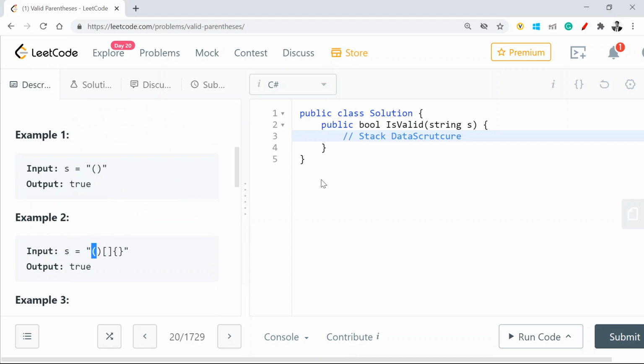At the end of the day, my stack should be empty with whatever characters went into it.